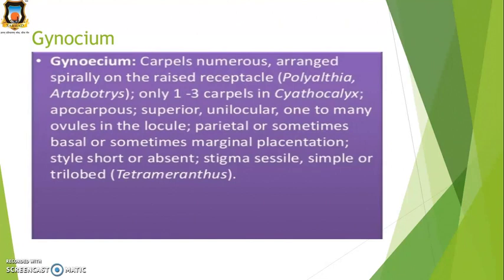Then gynoecium, the carpels are numerous, means many, arranged spirally on the receptacle. For example, Polyalthia, Artabotrys. But in some cases, like Cyathocalyx, 1 to 3 carpels are present, and they are apocarpous, means carpels are free. Then the position of ovary is superior, and they are unilocular. Then the style is short, or sometimes absent. Then the stigma is sessile, means stalkless, stalks are absent, and they are simple.